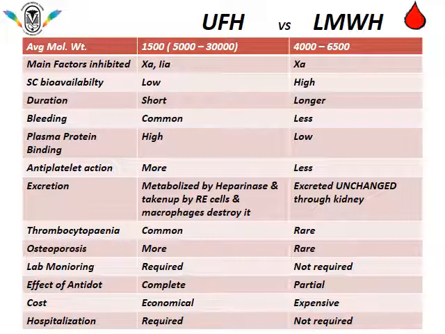Chances of thrombocytopenia are more common with unfractionated heparin. Osteoporosis also is seen more with unfractionated heparin. When a patient is put on unfractionated heparin, continuous lab monitoring is required, whereas if a patient is given low molecular weight heparin, we do not need lab monitoring.